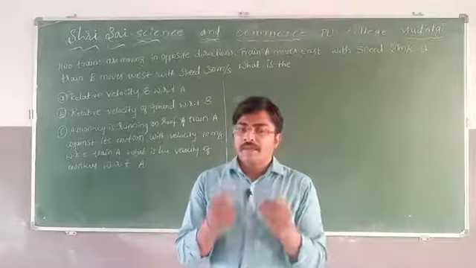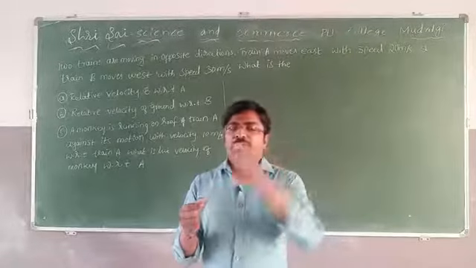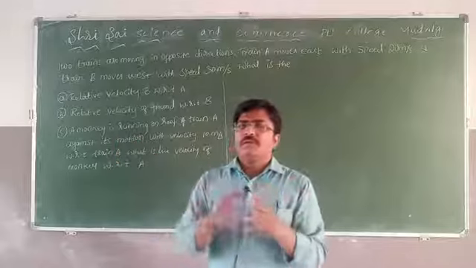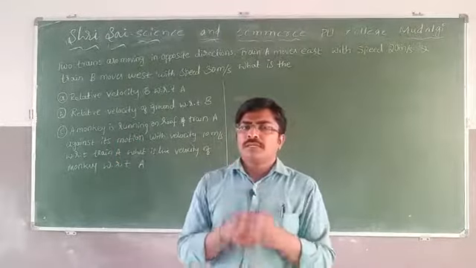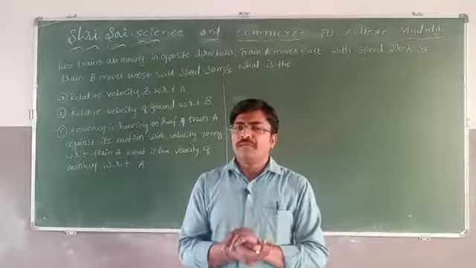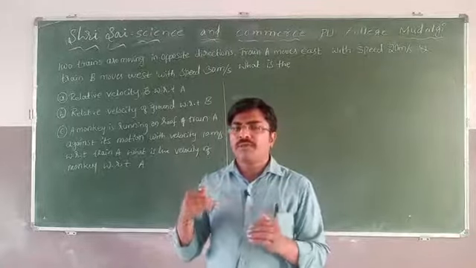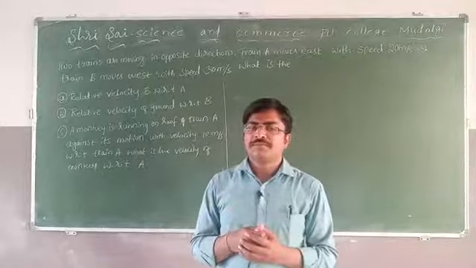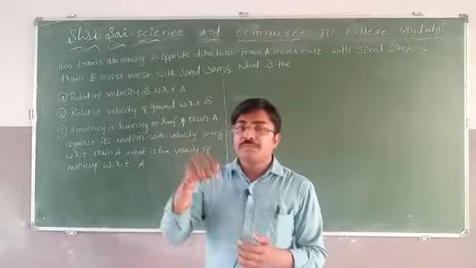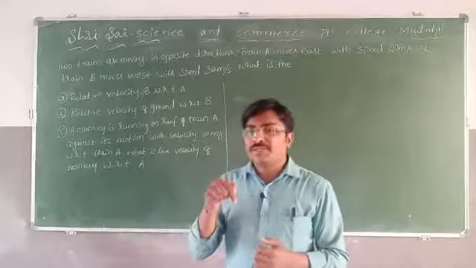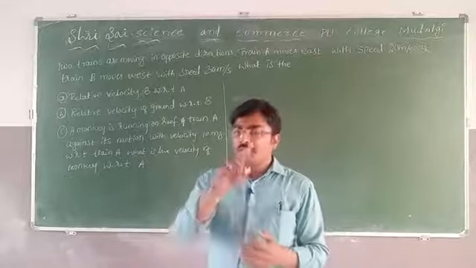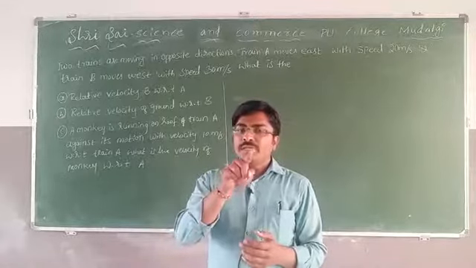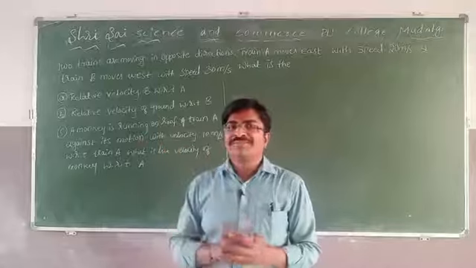For example, one person is sitting in a moving train, and one more person is standing on the platform of the railway station. With respect to the person standing on the platform, the person inside the train is moving.